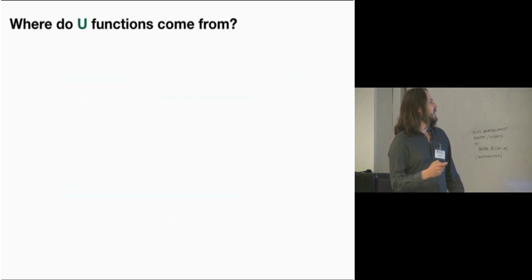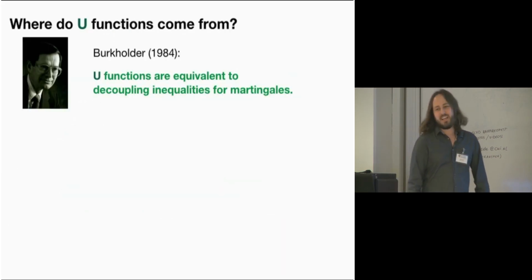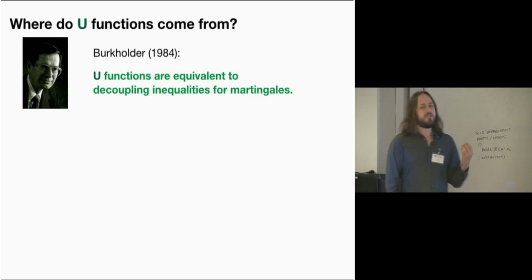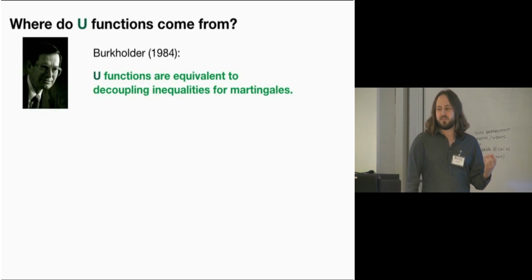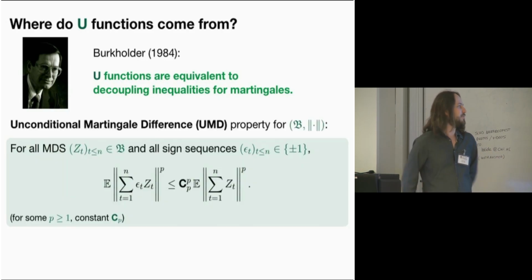To do this, we need to go back to 1984, where these U functions were first studied, in the context of probability in Banach spaces. Donald Burkholder first discovered these U functions in the context of proving decoupling inequalities for martingales. And the particular decoupling inequality we were interested in is what's called a UMD inequality.